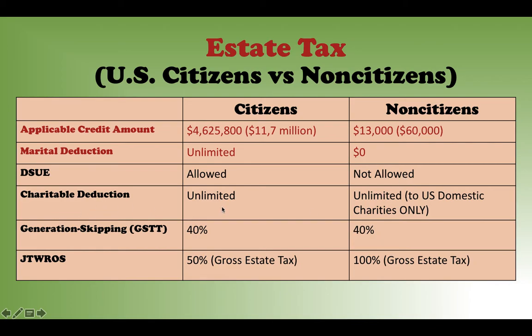Charitable deduction is the same as with the gift tax. For the non-U.S. citizen, you are only allowed the unlimited deduction if you give to U.S. domestic qualified charities. Then you have a generation skipping tax, similar to the gift tax, at a 40% rate.